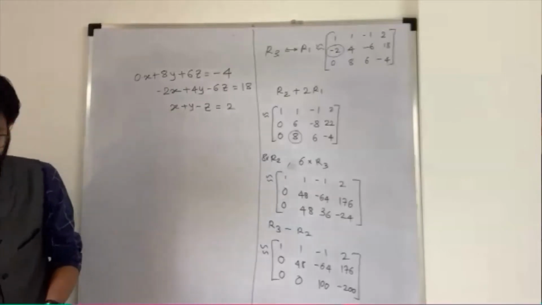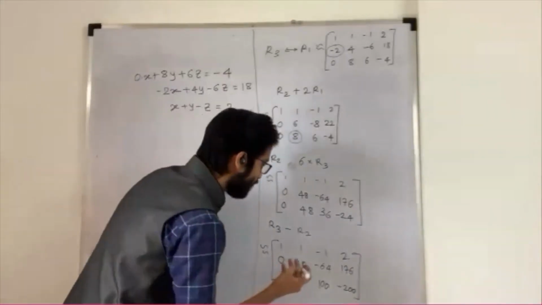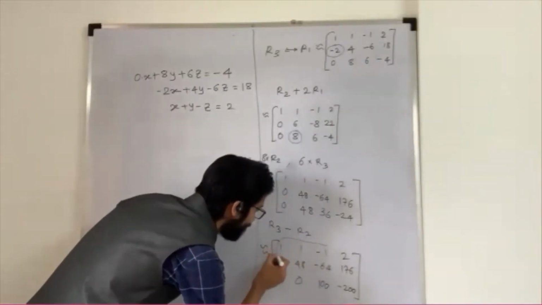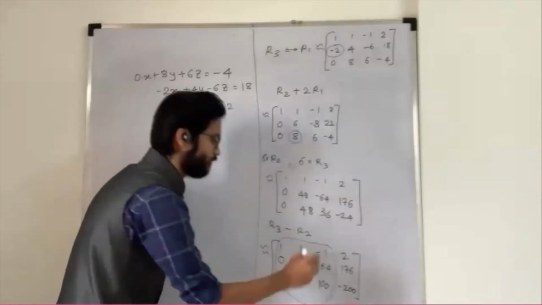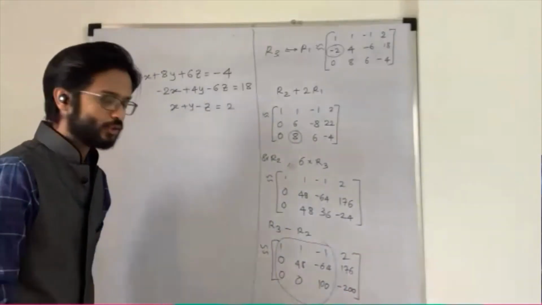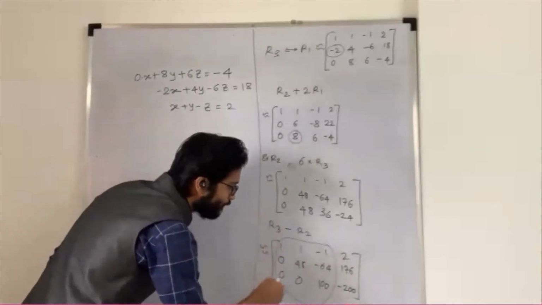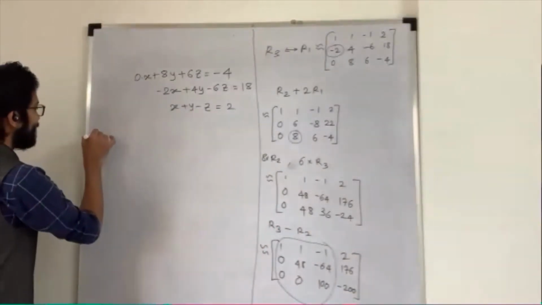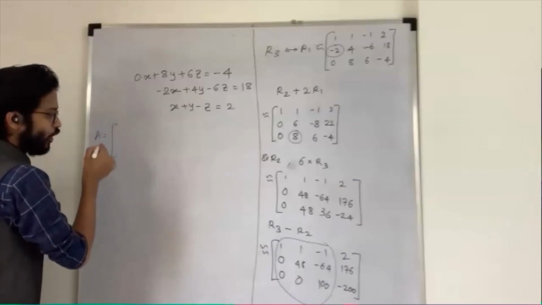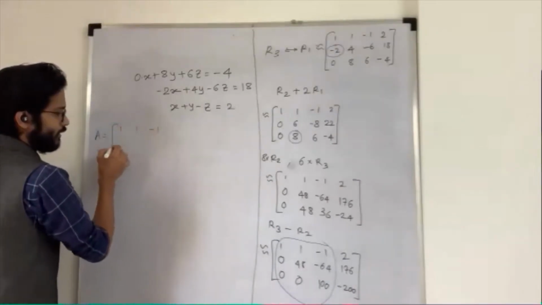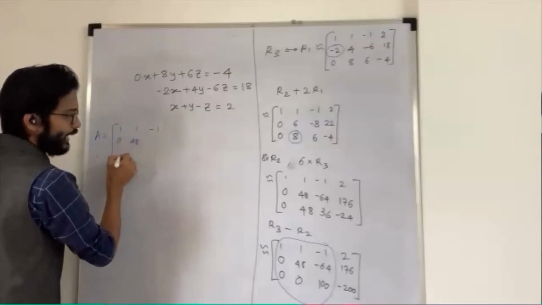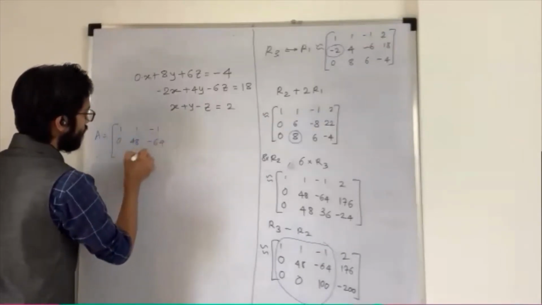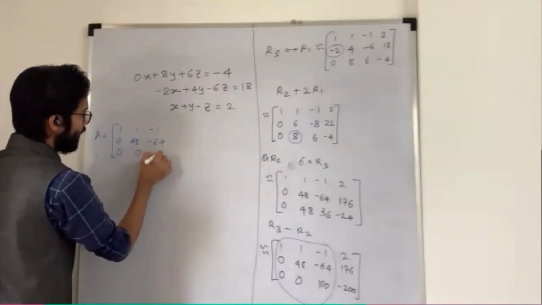We know that my first 3 columns represent my matrix A. So I just find the rank of my first 3 columns. My A matrix in echelon form is 1, 1, minus 1, 0, 48, minus 64, 0, 0, 100.